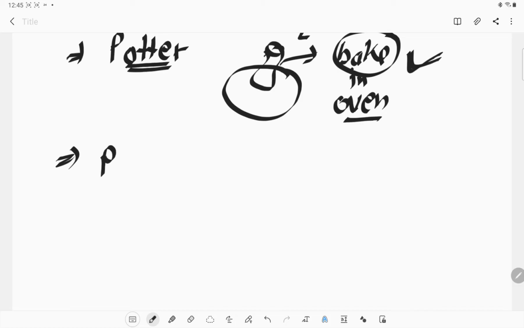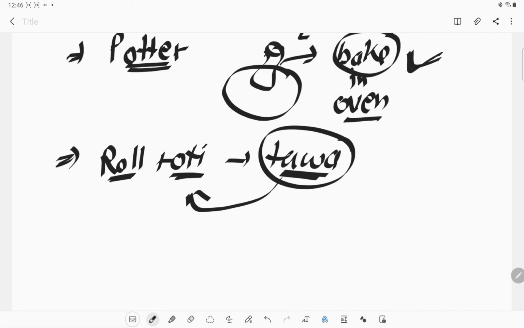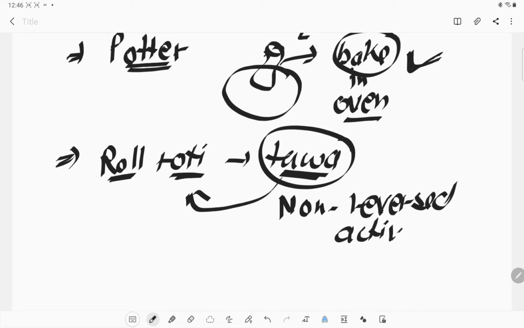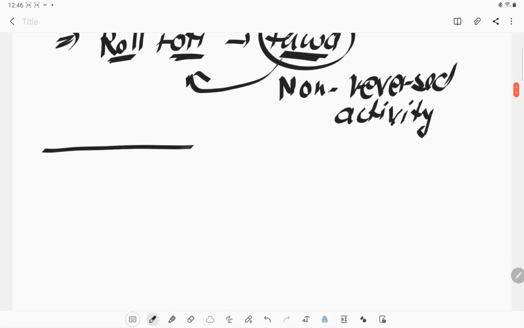Another example is when we roll a roti and put it on the tawa to bake it. What happens after making the baked roti? We cannot convert it into dough again. So these are the non-reversible activities. This is what you need to focus on in this chapter, which activities are reversible and which activities are non-reversible.